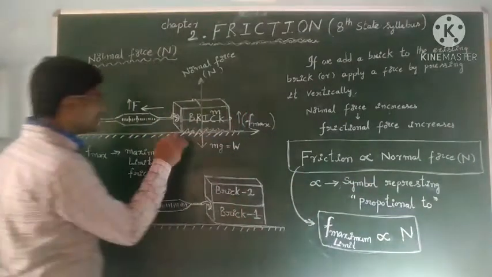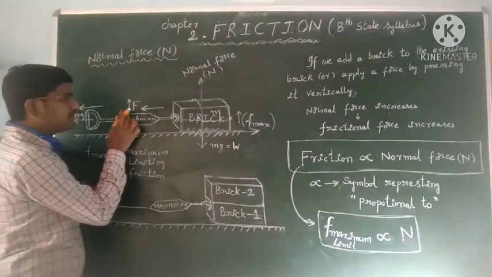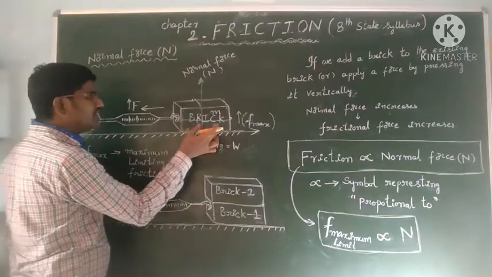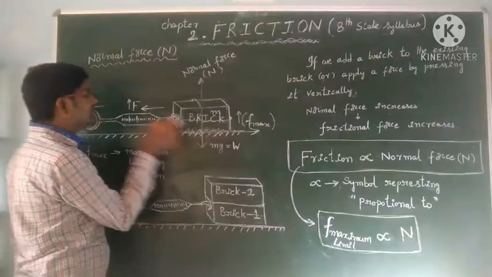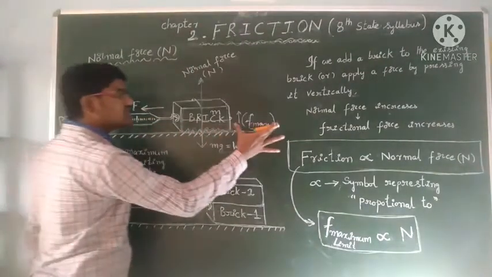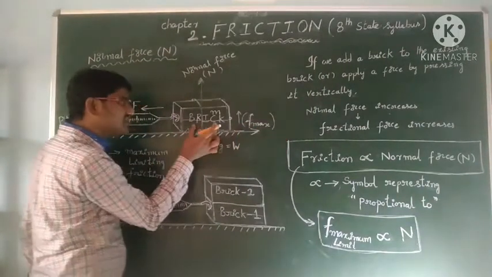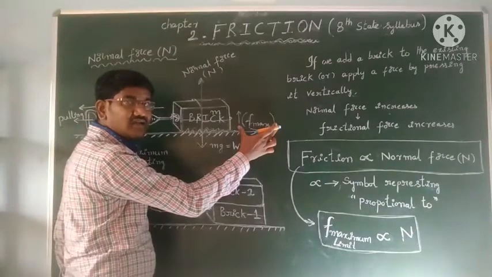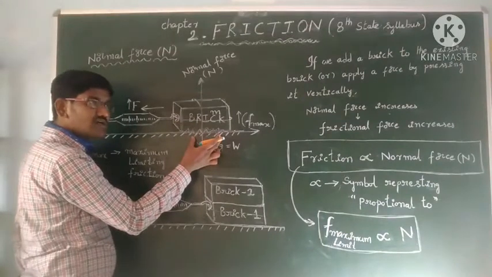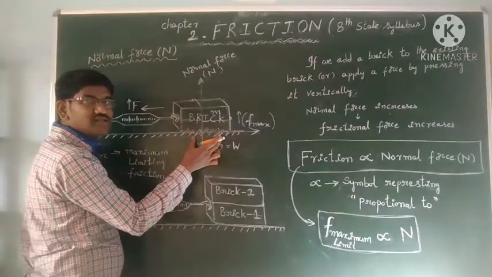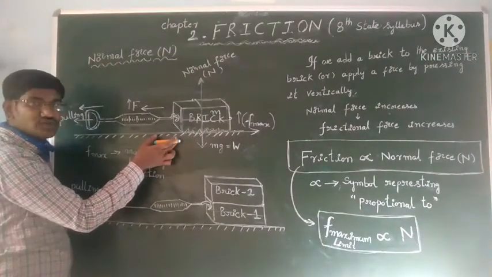So here also these two surfaces are interlocked, my dear students. I am pulling, and when it is ready to move, we are able to overcome this interlocking exactly with our applied force. Means our applied force is exactly equal to the maximum static frictional force. Because it is at rest, we call this force static, and it is arising due to friction, due to the interlocking of irregularities, you know that. So the maximum limiting frictional force we calculated in this situation.